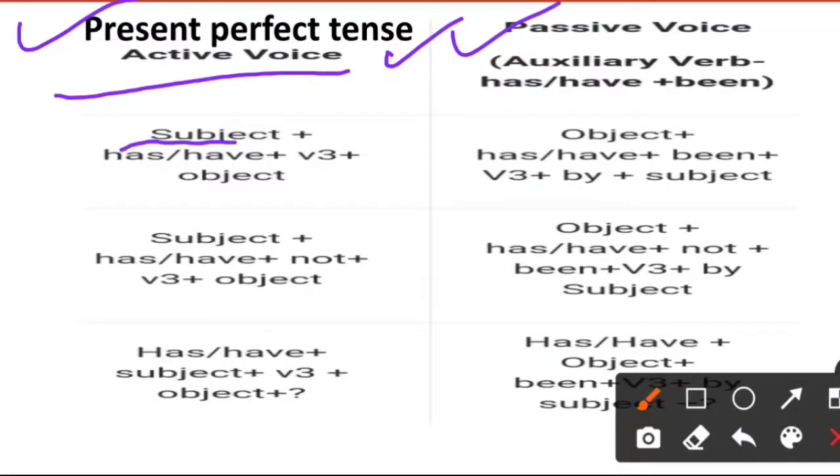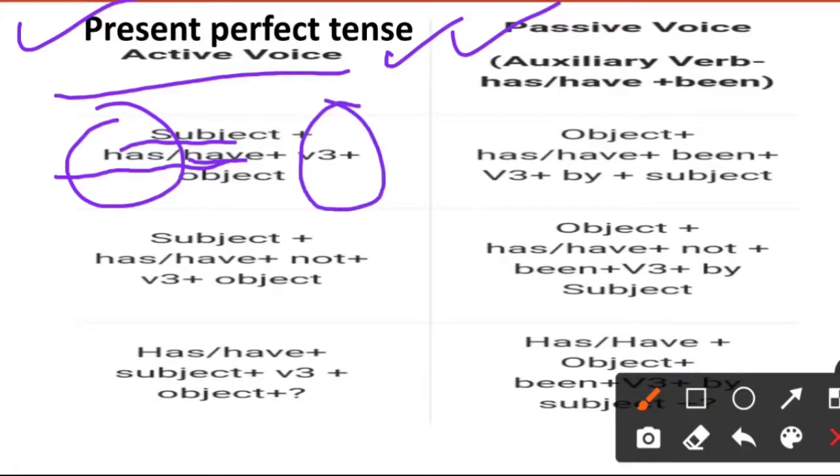Here we will have to use either has or have. Subject plus have or has. With I, we, you, they we generally use have, and with he, she, it, has is always used. And in present perfect tense, generally V3 is always there.